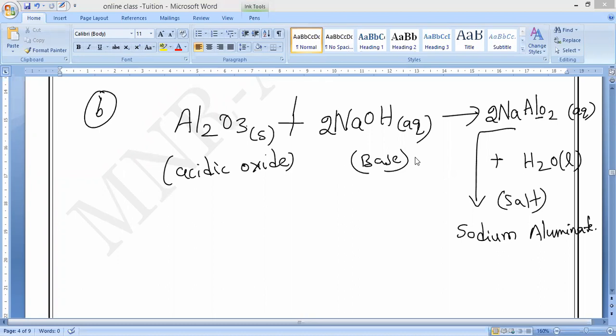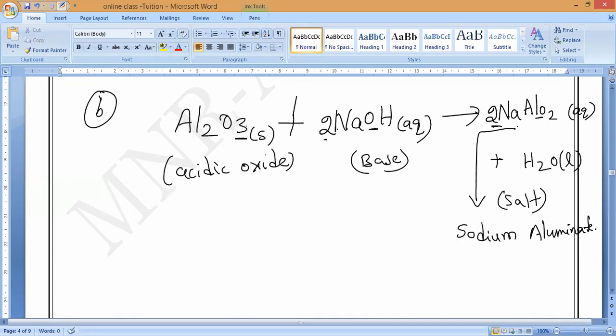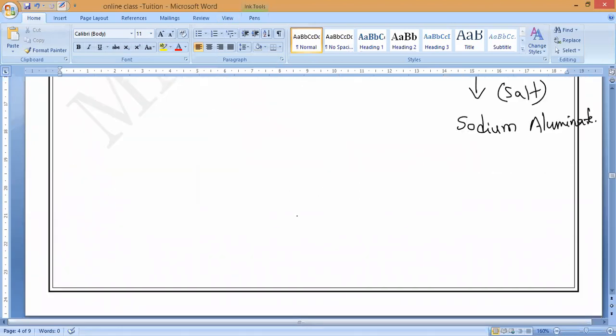Which is not balanced? Tell me. Is oxygen balanced? Here 3, here 2 plus 1. Here 3 plus 2, 5 oxygens. On this side, 2 twos are 4, 4 plus 1, 5. Balanced or not? Okay, sir.